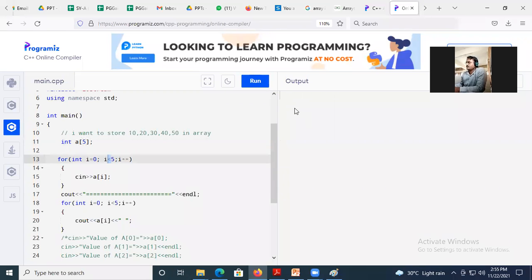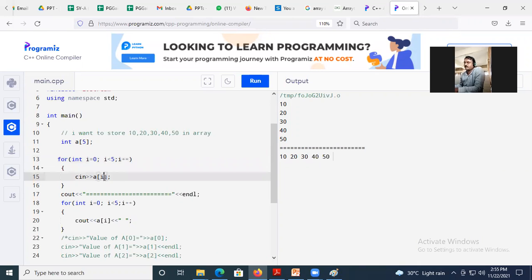Yeah, execute once again. 10, 20, 30. Okay. Maybe in the previous execution, the compiler may have hung, and the result was not calculated correctly. Now just check: 10, 20, 30, 40, 50. After this, the value of I becomes 5 and it stops.